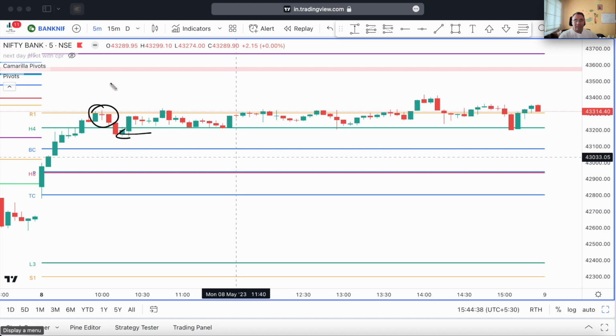Price action also gave me the signal, and so I followed my system, and after that it actually kept going sideways, reversed a bit here, took my stop loss, then again went sideways, and again went up and went sideways from there. So no real rally in Bank Nifty, but the most important point is that I followed my rule. If my system tells me that I am supposed to go short, I will go short. If my system tells me I'm supposed to go long, I will go long. So it does not matter to me what else is going on in the market, what other stocks are doing, what other Bank Nifty components are doing. It does not matter to me. What matters is what my system is telling me.